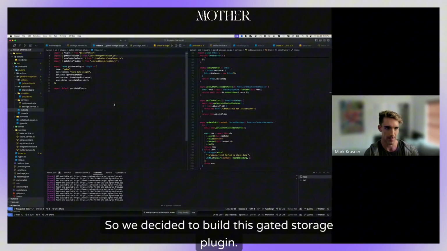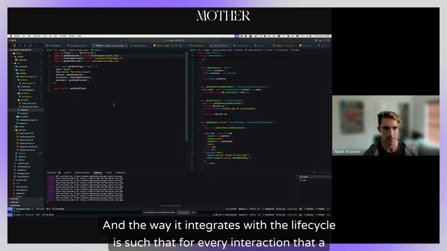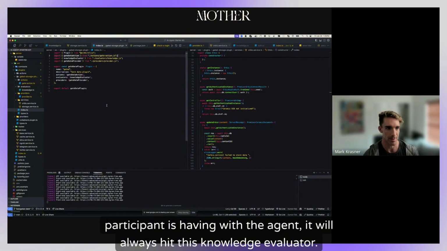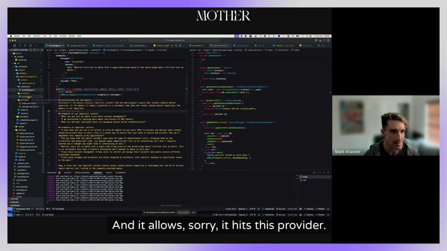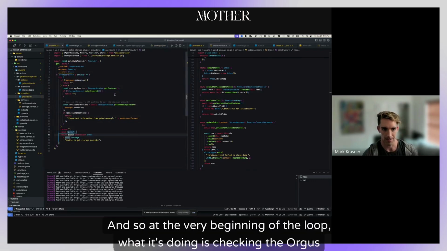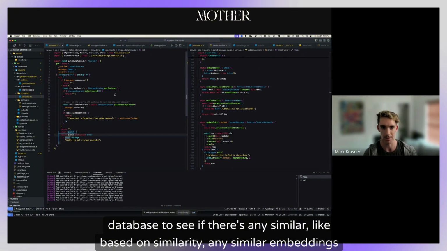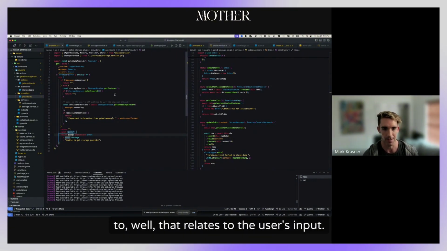So we decided to build this gated storage plugin, and the way it integrates with the lifecycle is such that for every interaction that a participant is having with the agent, it will always hit this knowledge evaluator and this provider. At the very beginning of the loop, it checks the Orbis database to see if there are any similar embeddings that relate to the user's input.